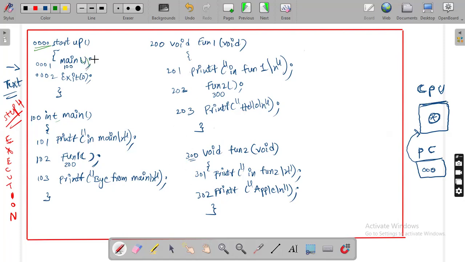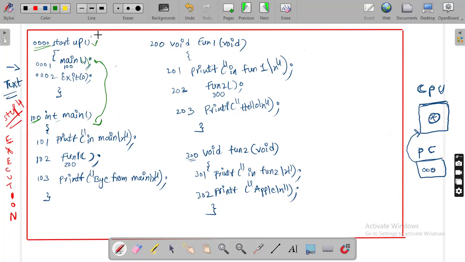So when the main function call happens, control jumps to the main function definition. And a very important point here: the name of the function represents the address of that function. Means in place of main, what is replaced? 100 is replaced. What is the meaning of this? Jump to the 100 location, because the main definition is available at the 100 location. Who calls the main function? Startup.